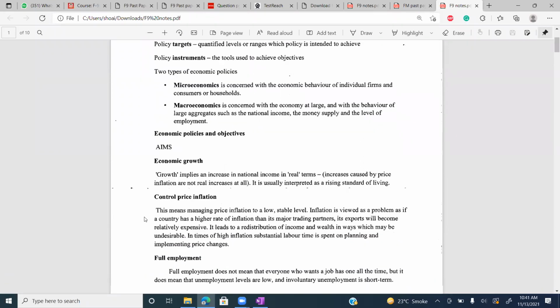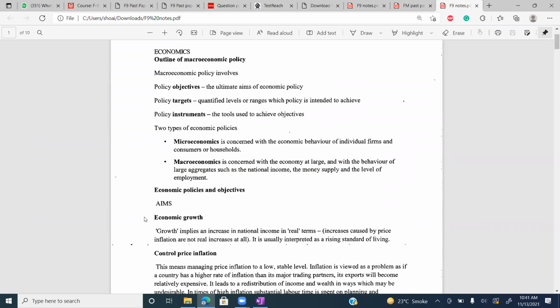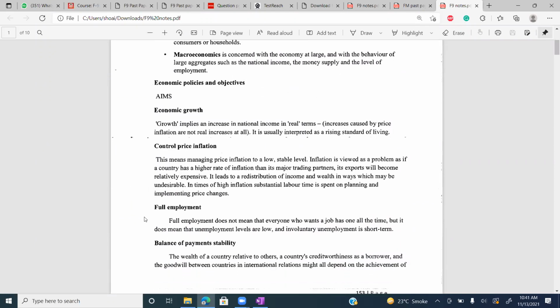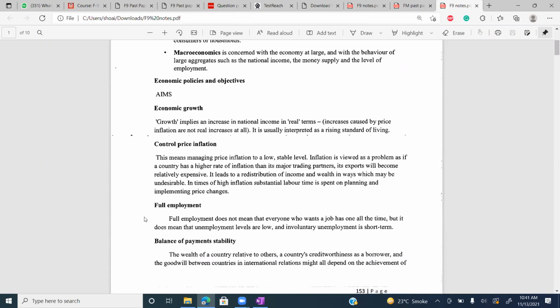Economic policies and objectives. First one, economic growth. Whenever you will be studying economics, the first objective will be economic growth. Growth implies an increase in national income in real terms. It shows how much every person is earning in your country. For example, last year I was earning 100,000. Now I'm earning 120,000. So economic growth is how everybody is earning compared to last year.